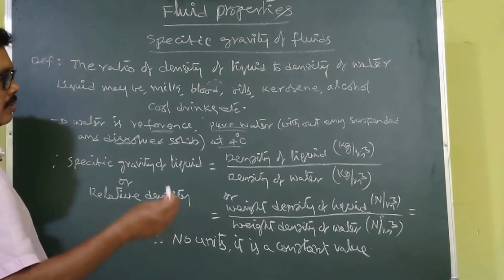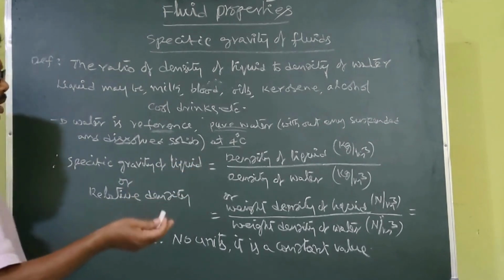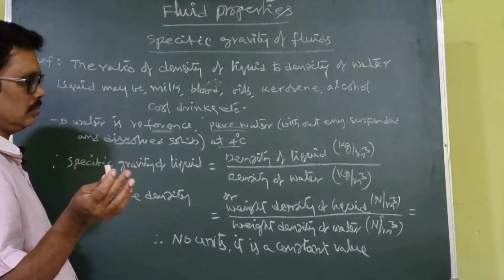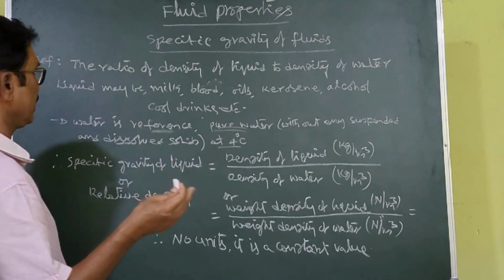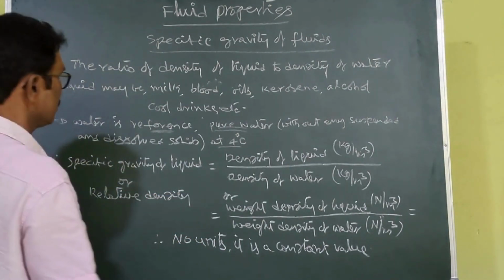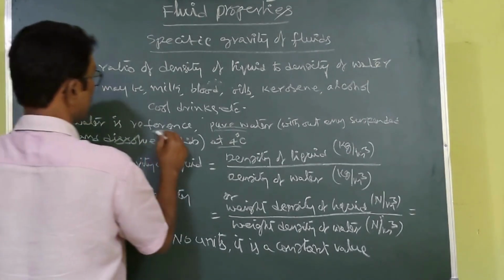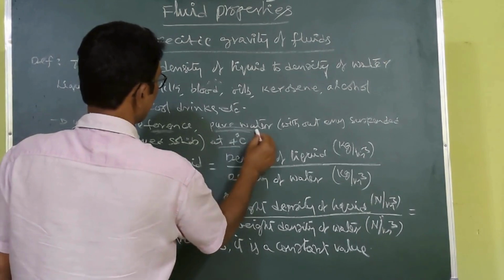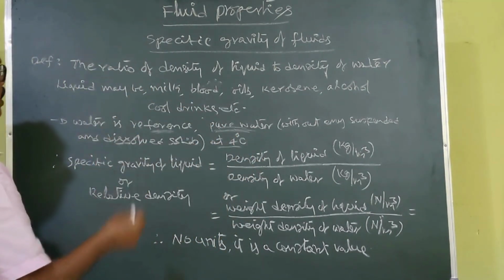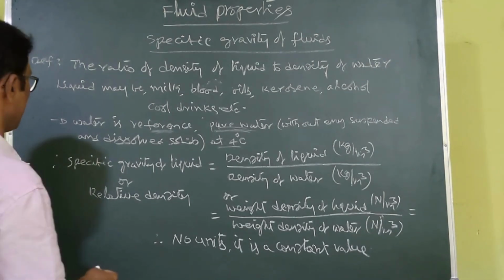Of course, there are different types of water, such as bore water, mineral water, groundwater and sea water, but they have some dissolved solids and minerals. Therefore we have to take pure water as the reference, and with this pure water we calculate the specific gravity of any liquid.